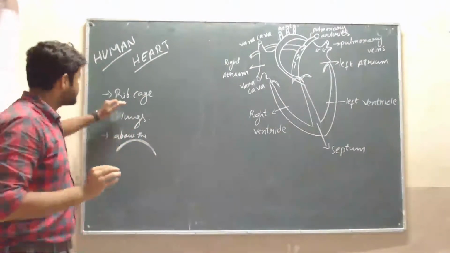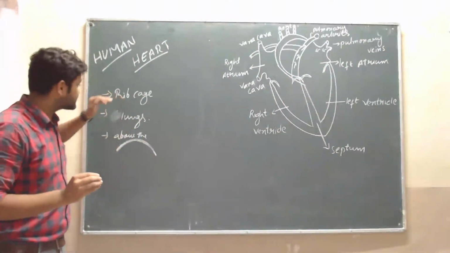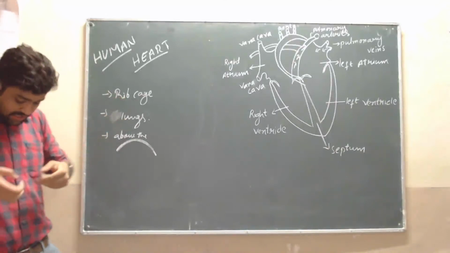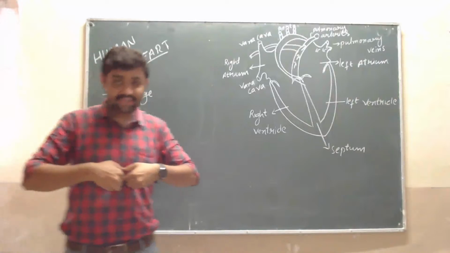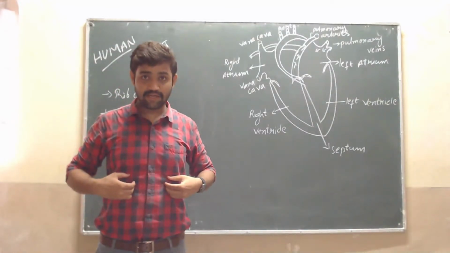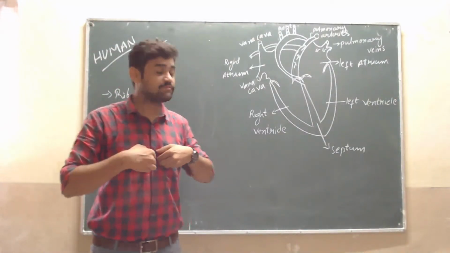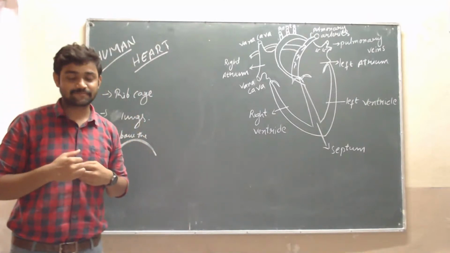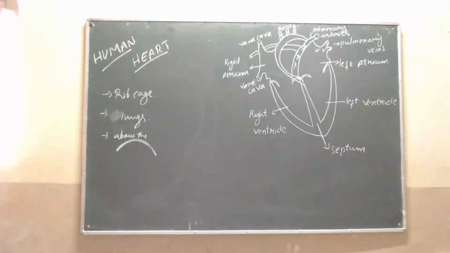It is protected by our rib cage, it is situated between the lungs, and it is above the diaphragm. Here is the diaphragm. Then above the diaphragm, the heart is situated.